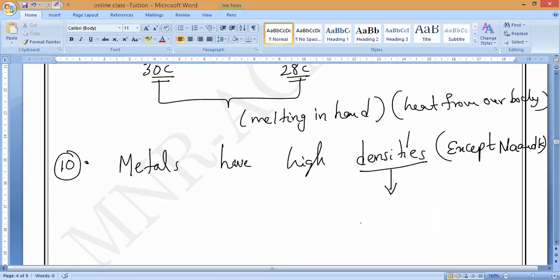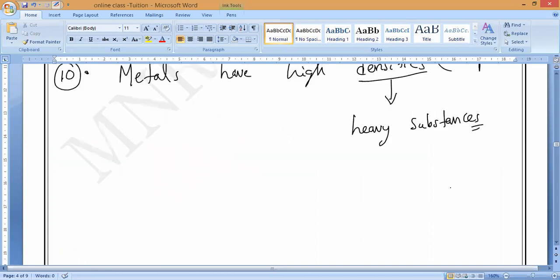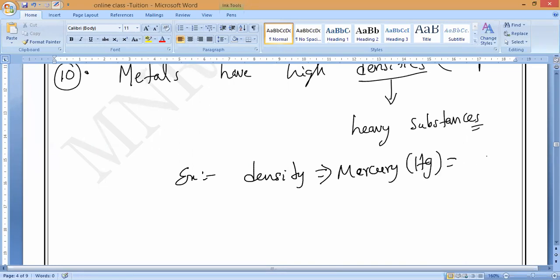They are heavy substances. That is the meaning of density. Is it yes or no? Please respond. For example, if we take the density of mercury, what is the density of mercury, guys? Density of mercury, Hg, is equal to 13.6 gram per cubic centimeter.